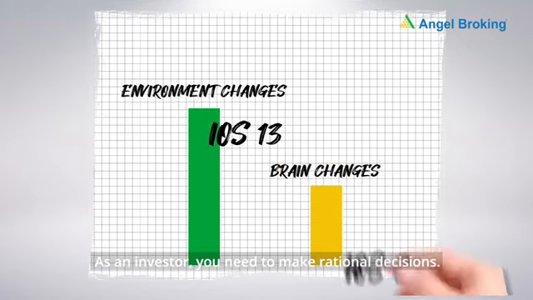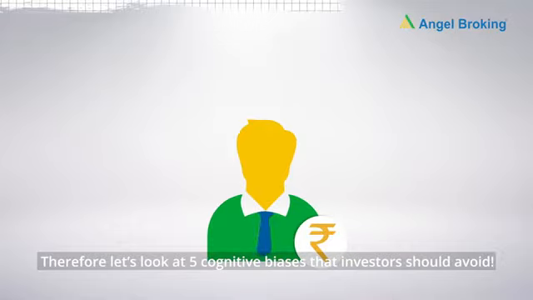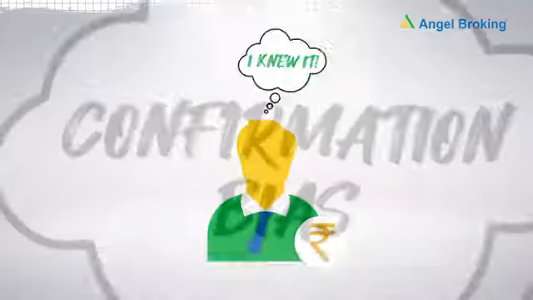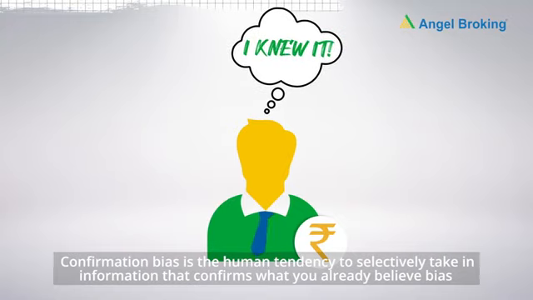As an investor, you need to make rational decisions. Therefore, let's look at 5 cognitive biases that investors should avoid. Number 1, confirmation bias. Confirmation bias is the human tendency to selectively take in information that confirms what you already believe.